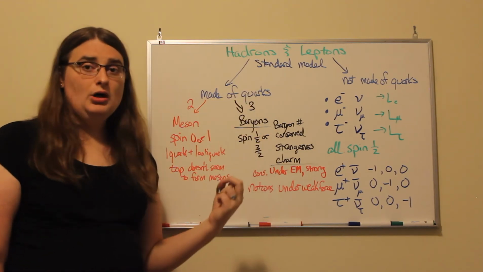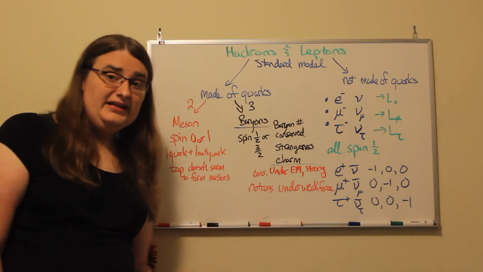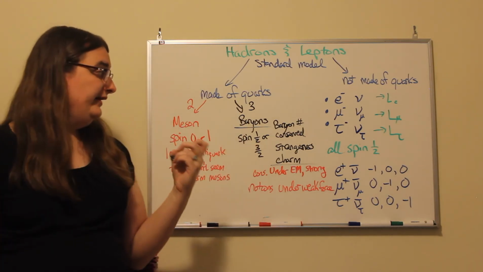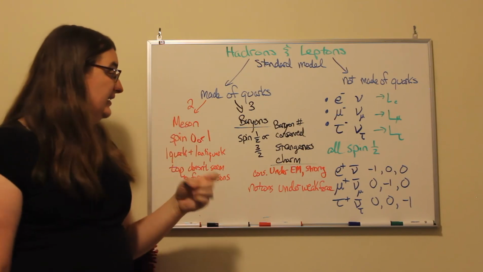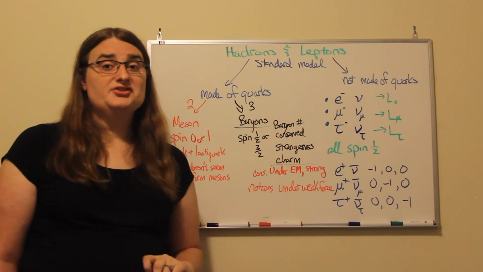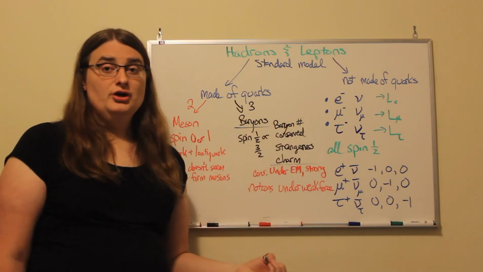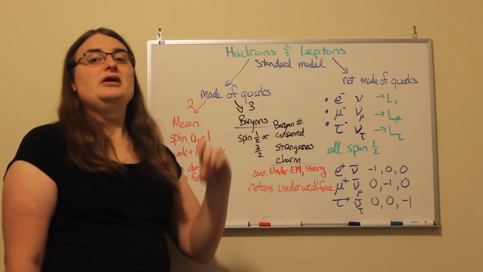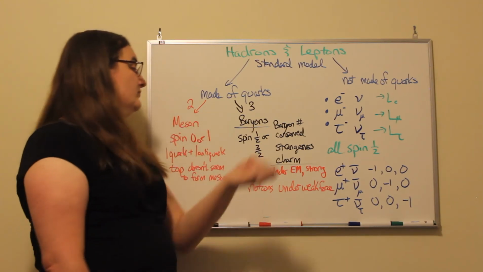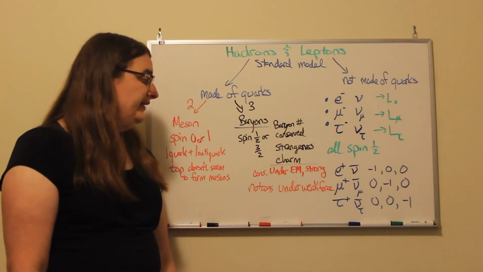Now, if you have 3 quarks, you have a baryon. And if you have 3 antiquarks, you have an antibaryon. Baryons have some additional charges that also have conservation rules. Baryon number is conserved, so the number of baryons has to remain constant, or the number of antibaryons.